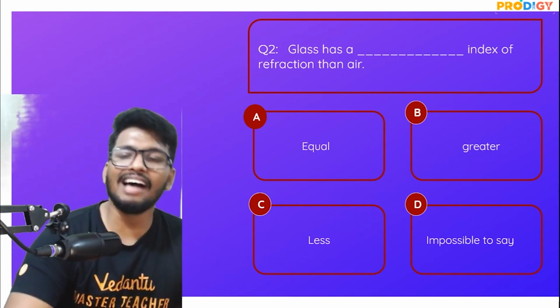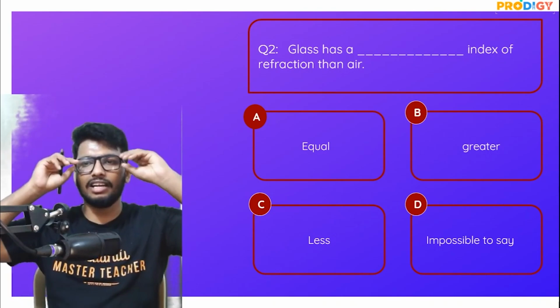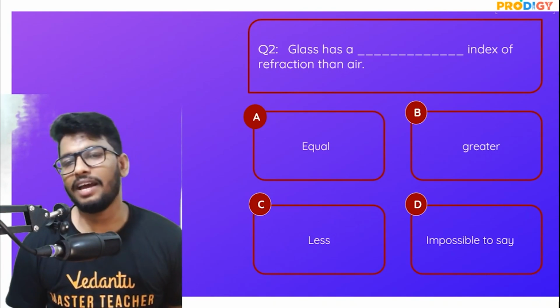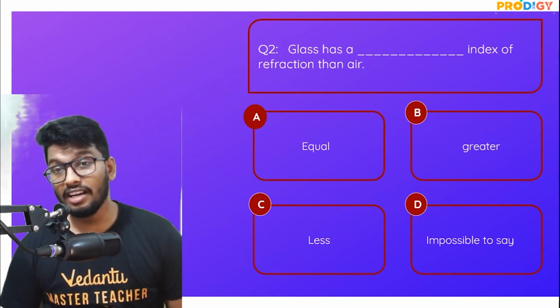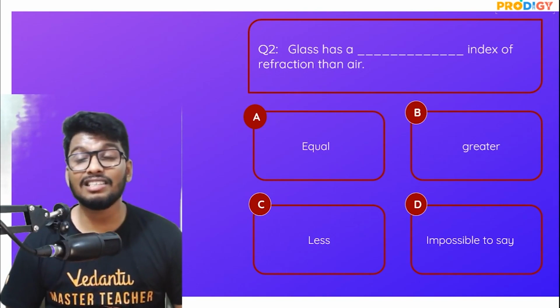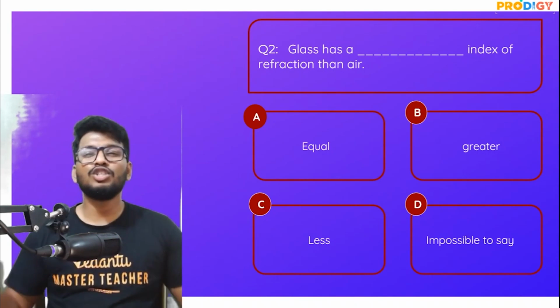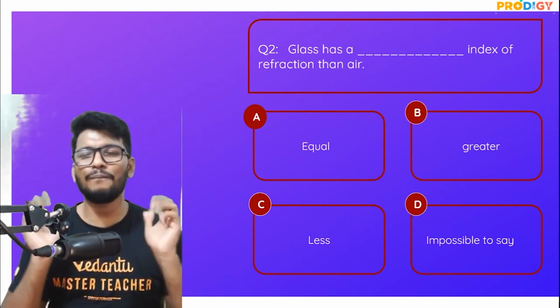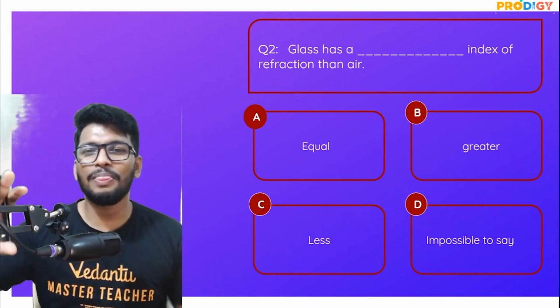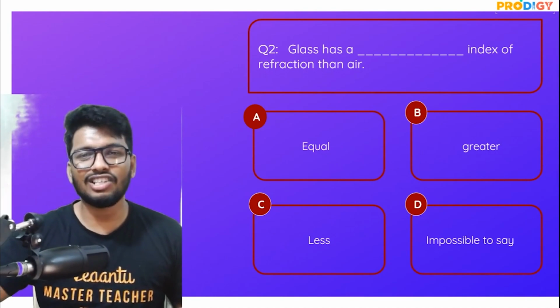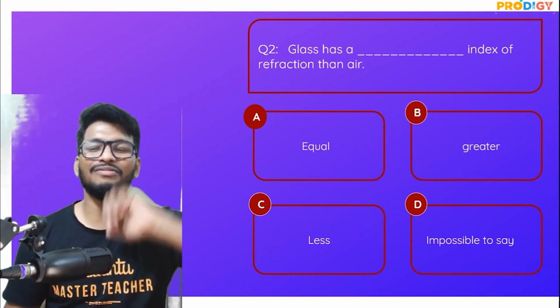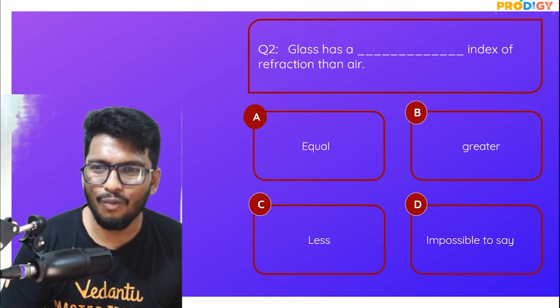Next one. Glass has a dash index of refraction than air. Equal refractive index, greater refractive index, less, or impossible to say. Super duper easy question. It's one of the most basic questions that they can ask you. Glass has a dash index of refraction than air. In 5, 4, 3, 2, 1.